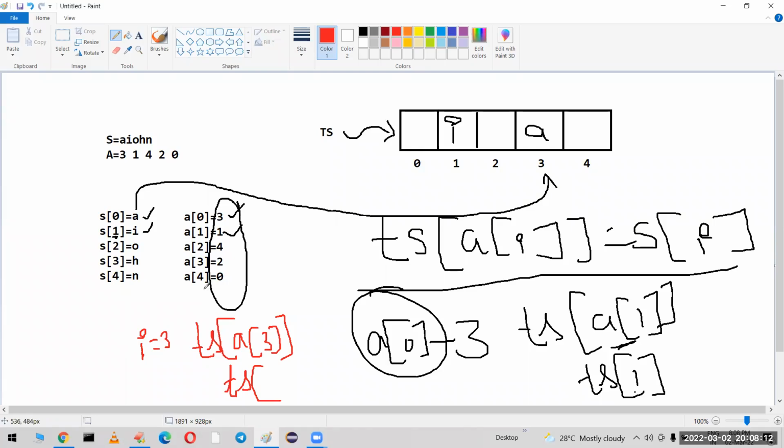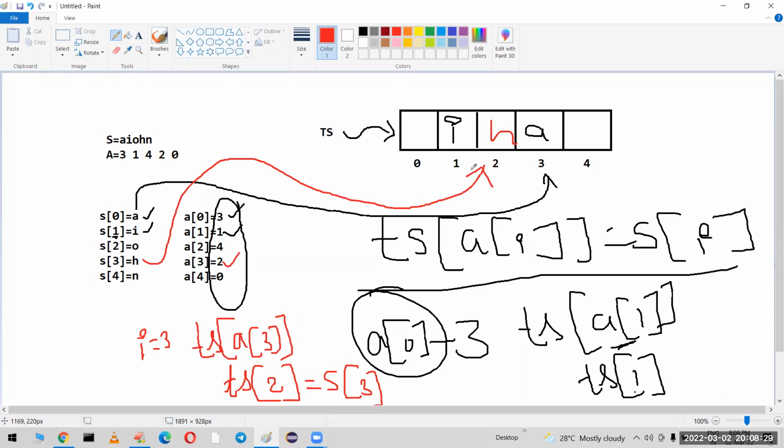What is that value, sir? A of 3 means 2. So in target string position 2 we have to copy S of 3. S of 3 means H. H we have to copy to this position. So H will be copied here.